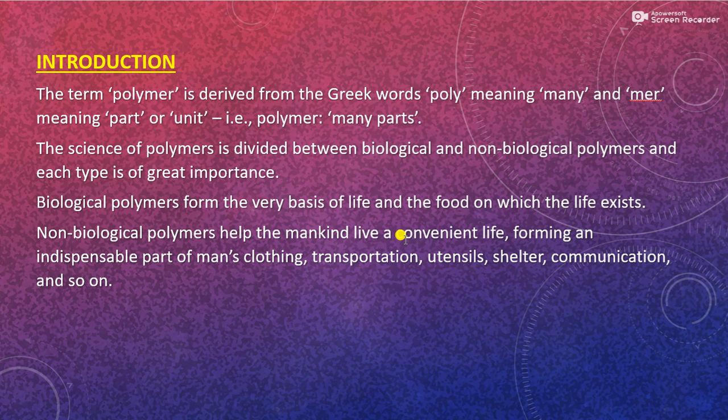The term polymer is derived from the Greek words poly meaning many and mer meaning part or unit. That is, polymer meaning many parts. The science of polymers is divided between biological and non-biological polymers. Biological polymers form the very basis of life and the food on which life exists. Non-biological polymers form an indispensable part of man's clothing, transportation, utensils, shelter, communication, and so on. This helps mankind live a convenient life.